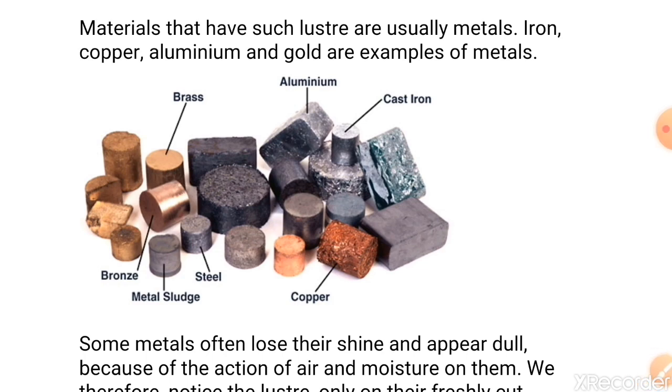The mostly used metals are gold, silver and platinum. These metals are known for making jewelry just because they do not lose their shine and they remain lustrous for a long time. So students, today we studied the properties of material and how we select some particular materials for preparing an object, and today we studied the first property which was appearance.